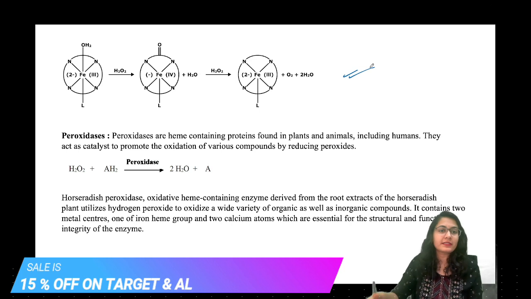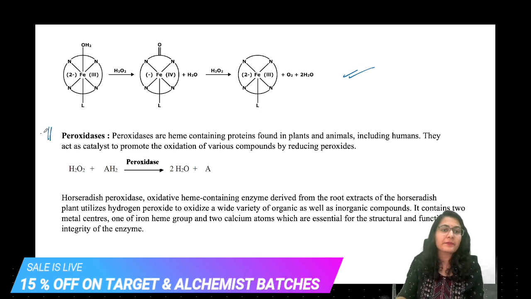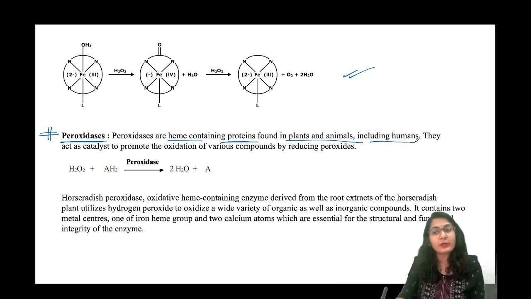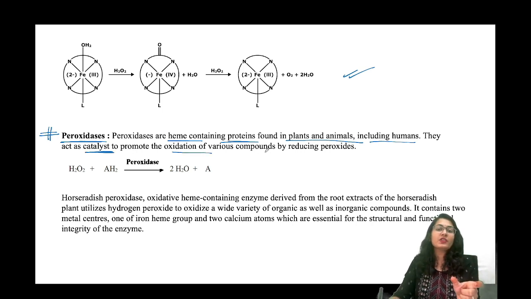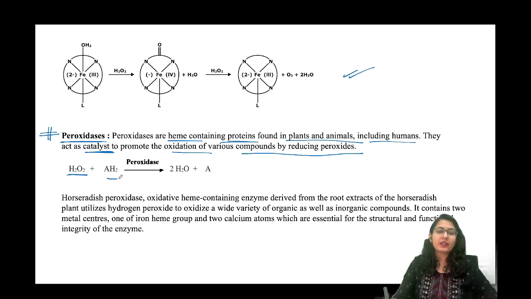Now we will see the work of peroxidases. What is it doing over here? Peroxidases are heme-containing proteins found in plants and animals, including humans. They act as catalysts to promote the oxidation of various compounds by reducing peroxides. So it is again working on peroxides, and taking electrons from the peroxide to reduce something else.